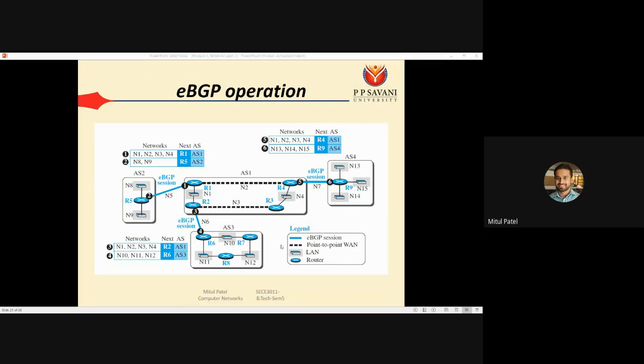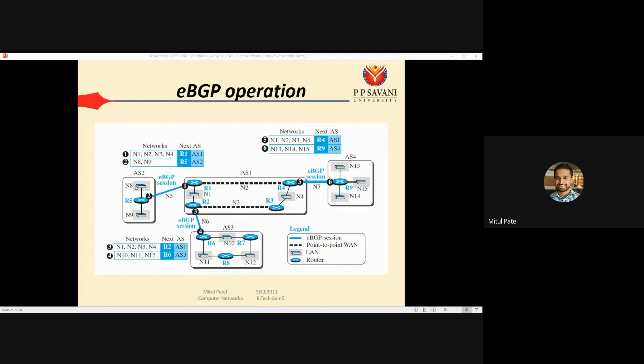Okay, AS2 ને AS3 ના નેટવર્ક છે N10, N11 and N12. Okay, so we don't have any entry of N10, N11 and N12. Okay, same way this R5 is not knowing about the network information of AS4. Okay, so AS4 na network kya છે? તો N13, N14 and N15. So here we don't have the entry of N13, N14 and N15.